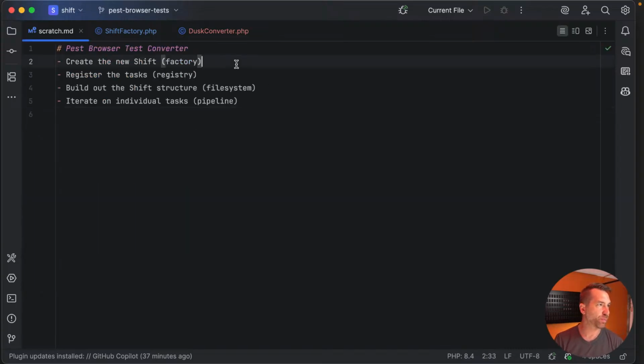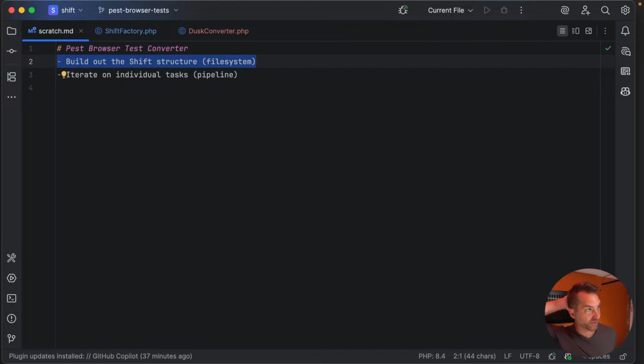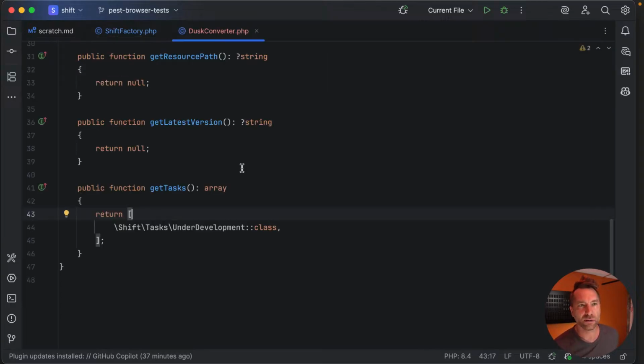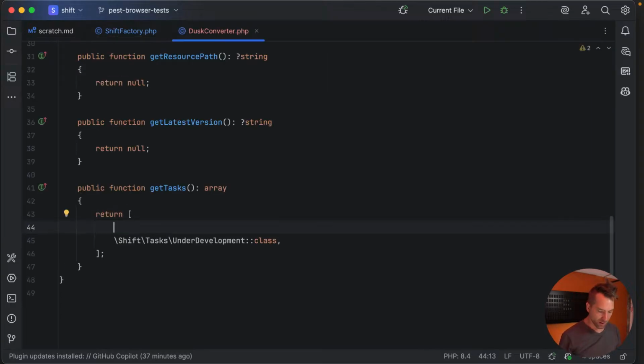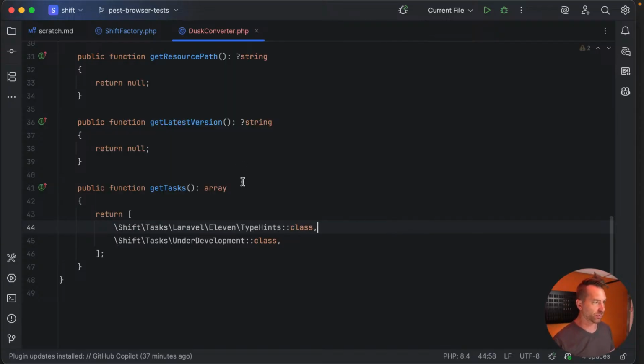Going back to our scratch pad, there's our new shift. We've put it in the factory. We've created the task. We need to go and build out some of the structure, so we need at least one simple task here. What I'll do, just to start building out the structure, is Laravel. Let's make this the Dusk converter.